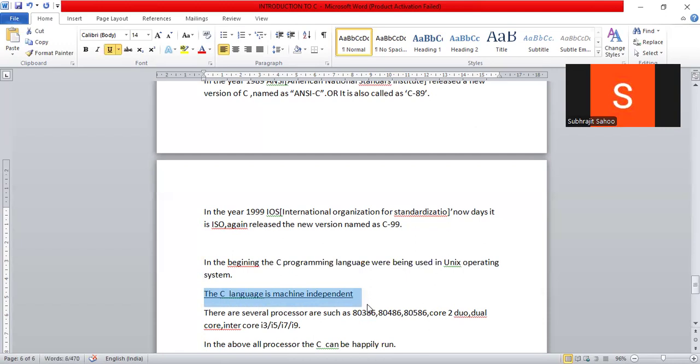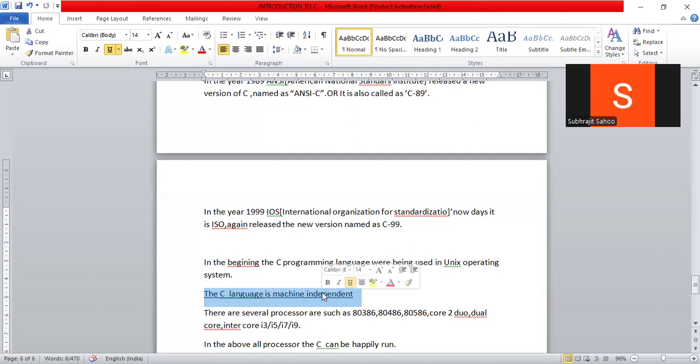In the machine, the processor is the most important part. Whichever type of processor it is, there is no obstacle, no such restriction that C language can run only in this processor, or only in Intel Core or dual core. C language can happily run in any processor. That's why the C language is called machine independent language.